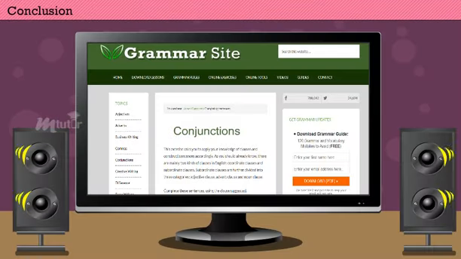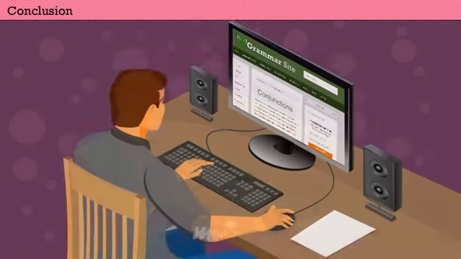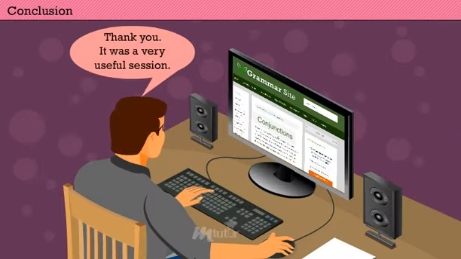Conclusion. Thus, I hope you have understood about the conjunctions and its uses in the sentences. Thank you. It was a very useful session.